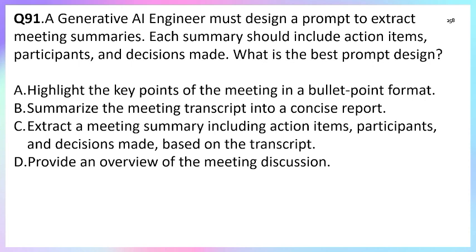Option C, extract the meeting summary including the action items. That is what our question requires. Second is the participants. Yes, this is also required. And third is the decisions made. Yes, the third point is also required. Based on the transcript. Yes, the transcript will explain everything that happened in the meeting. So yes, option C is correct.